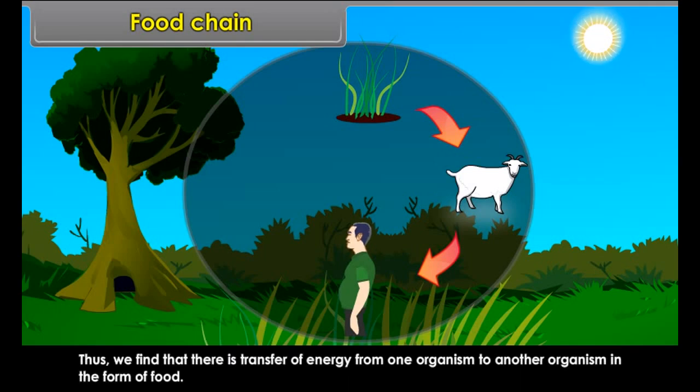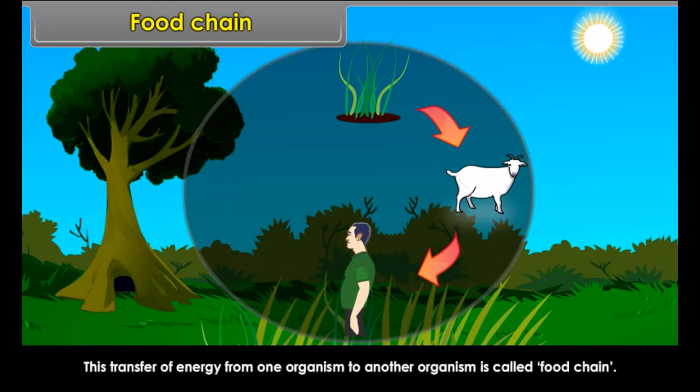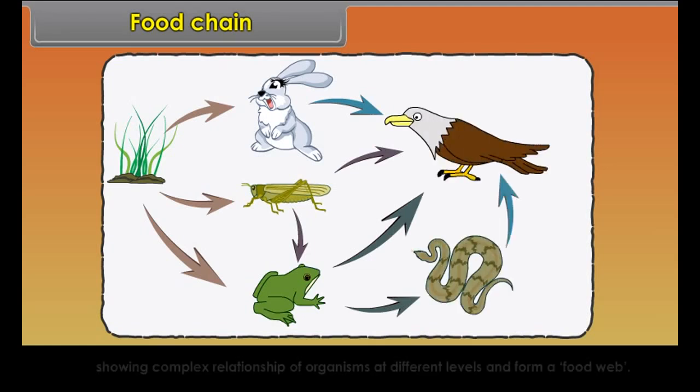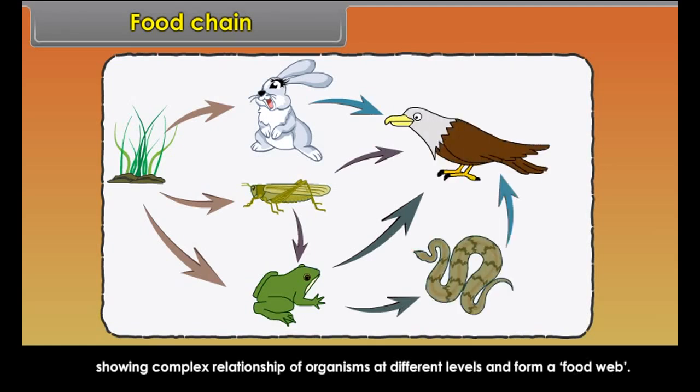Thus, we find that there is transfer of energy from one organism to another organism in the form of food. This transfer of energy from one organism to another organism is called food chain. Many food chains thus intermingle with one another, showing complex relationships of organisms at different levels, and form a food web.